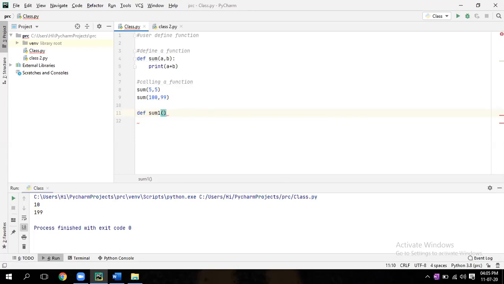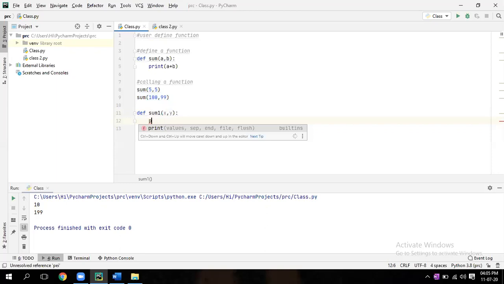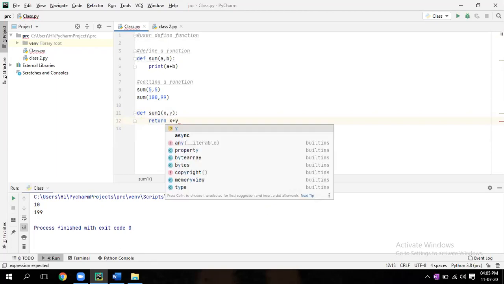Now pass x comma y, colon, enter. Print. Okay, instead of print, write return. Return x plus y. So same thing I am doing, but instead of print, I am writing return.